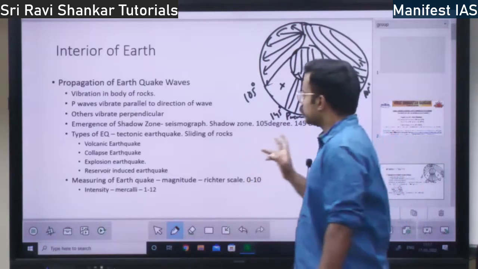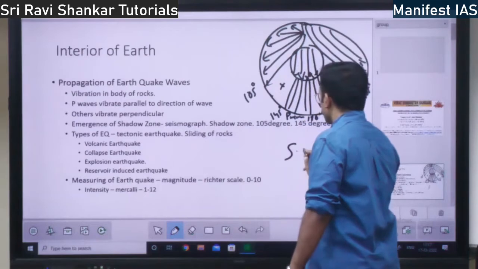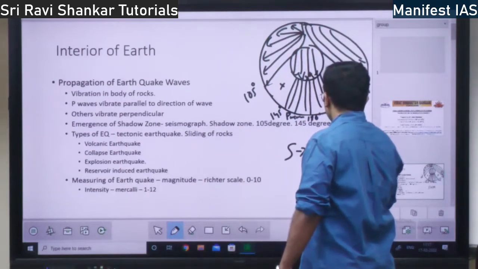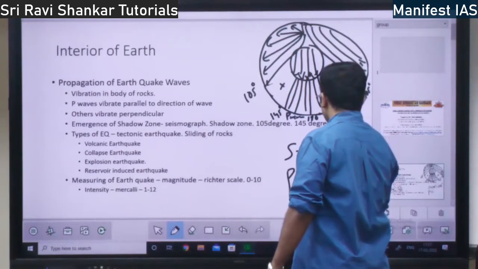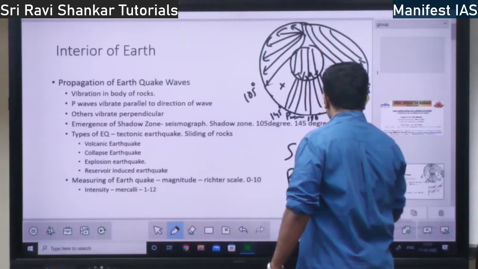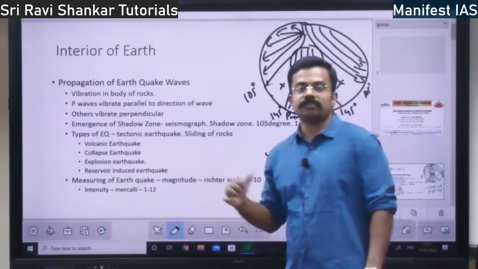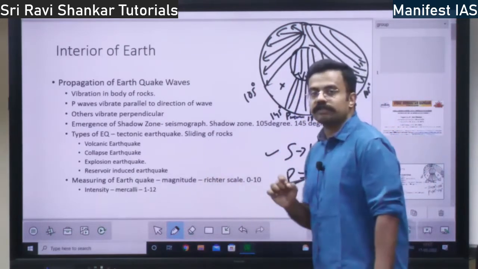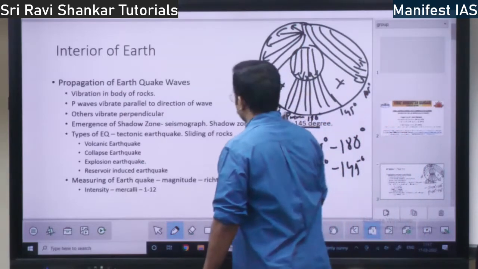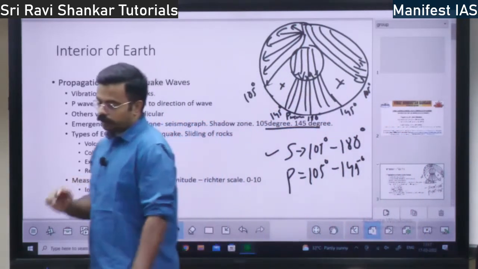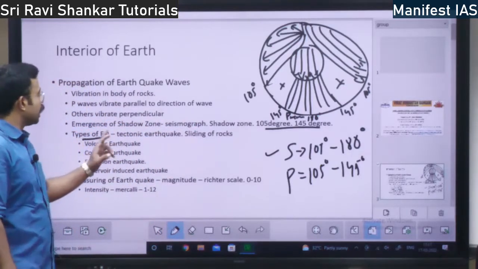So here is the shadow zone of S wave. Shadow zone of S wave is from 105 degree up to 180 degree. Whereas P wave shadow zone is only 105 to 145 degree. So the S wave shadow zone is bigger than the P wave shadow zone. The concept of shadow zone is very, very important, right? So these numbers you should remember, 105 degree and 145 degree. This is the concept. Next you have types of earthquake.